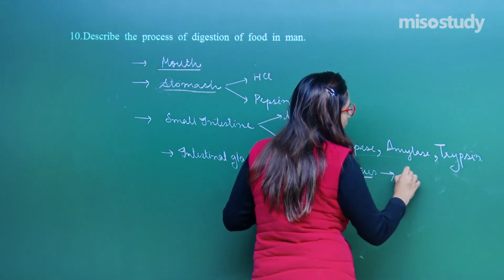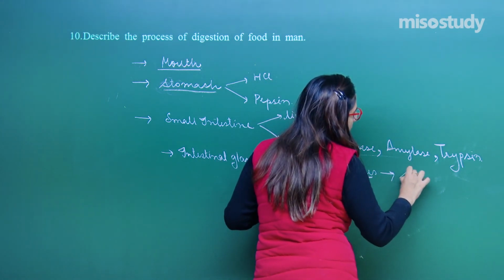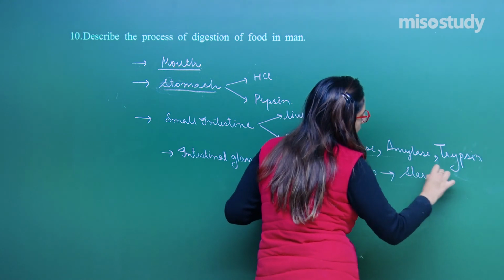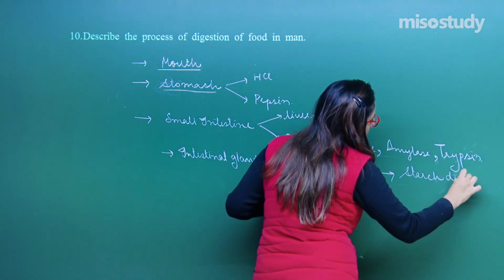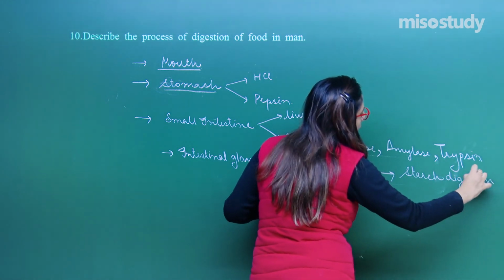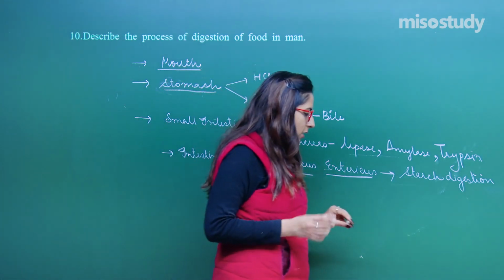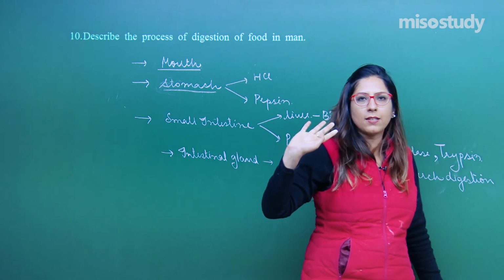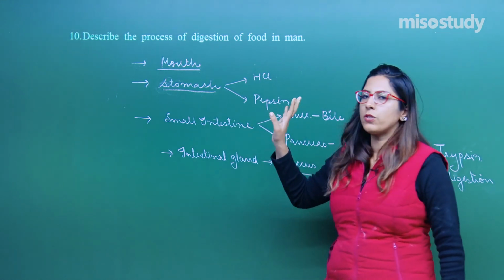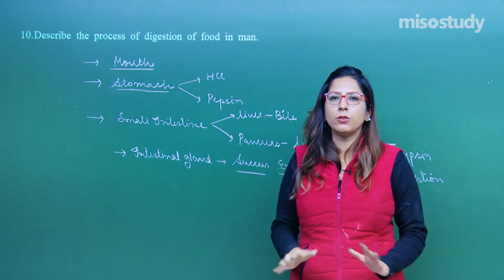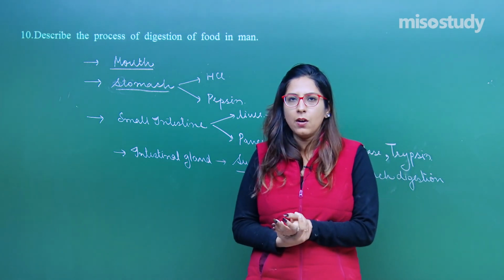It helps in the digestion of carbohydrates, basically starch digestion. And after that the digested food is absorbed. The next part is absorption, but they are just asking about the digestion process, so you have to explain only this, with no need to go into the detail of absorption.